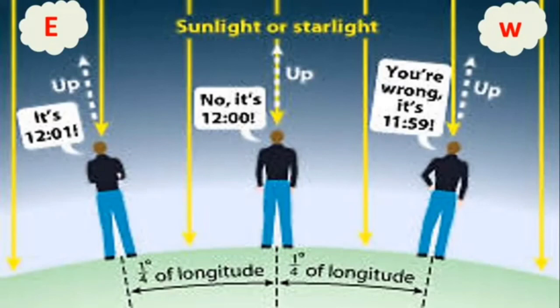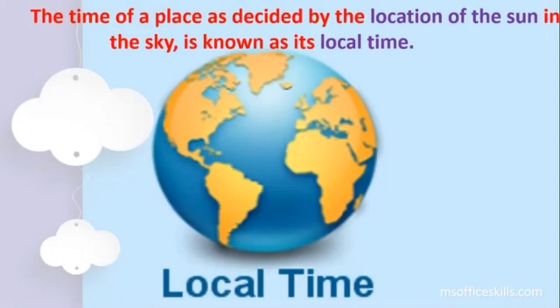So what do you think? Who's right and who's wrong? Or are all of them wrong, or are all of them right? This argument can continue, isn't it? That is the reason we have come up with the concept of local time. So what is local time? The time of a place as decided by the location of the sun in the sky is called local time. So the local time of each place will be different.